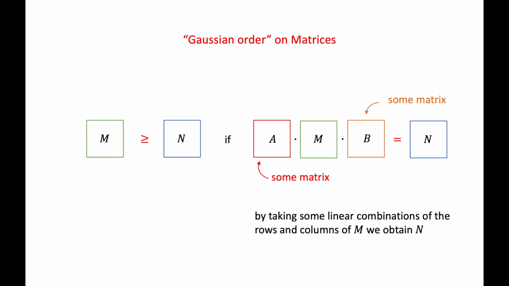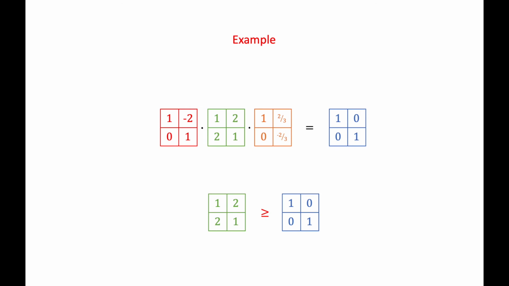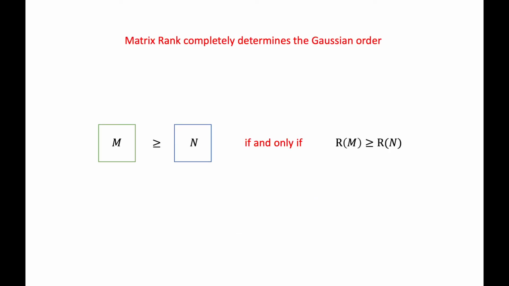In other words, M is bigger than N if by taking some linear combinations of the rows and columns of M, we obtain N. Going back to our Gaussian elimination example, it's clear that the green matrix is bigger than the blue matrix. If we think about this order a little bit longer, we see that the matrix rank completely determines the Gaussian order. Namely, M is bigger than N if and only if the rank of M is at least the rank of N.